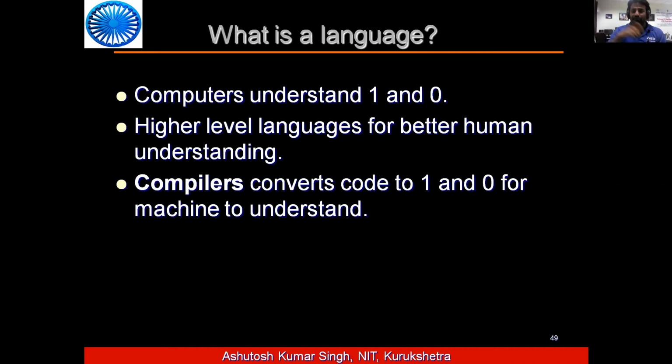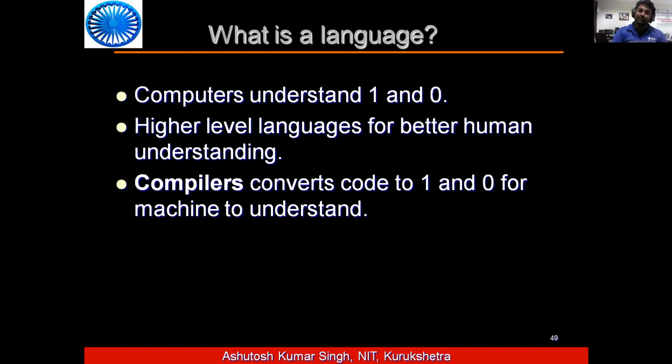And that voltage and current form is finally converted into 1 and 0 form, because computers understand only 1 and 0. Therefore, we need higher level languages for better human understanding. The best example you can see is the C language. Say you want to add two numbers, integer x and y, and get the answer in integer z. You write it like that, but finally the compiler converts your whole line into the form of 1 and 0.